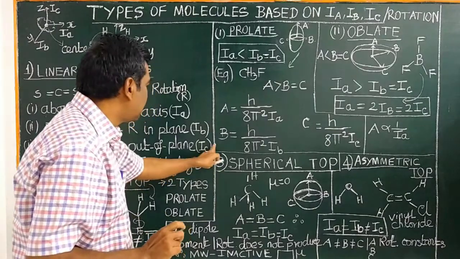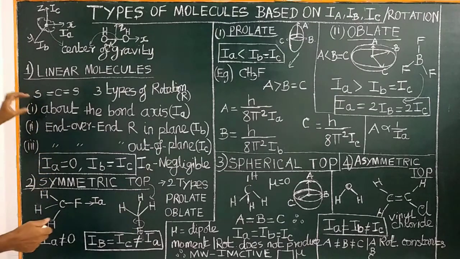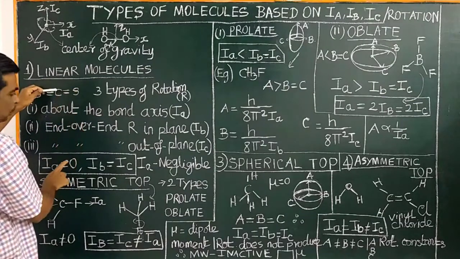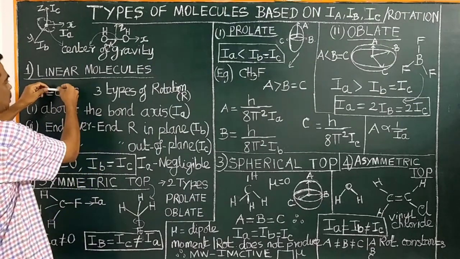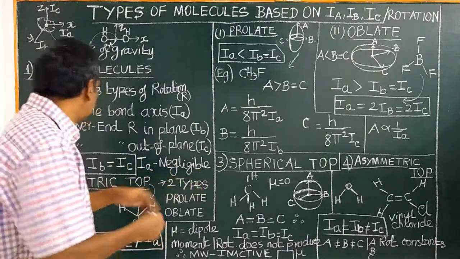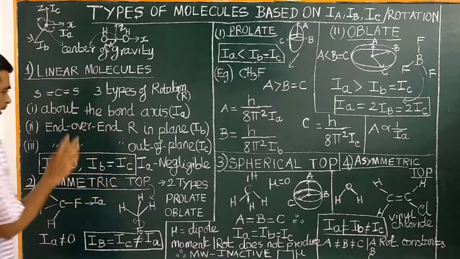It gives the moment of inertia IC. Now let us see the values. For rotation along the axis, IA equals 0 because there is negligible rotational energy involved. Whereas the end over end rotations are equal, IB equals IC.